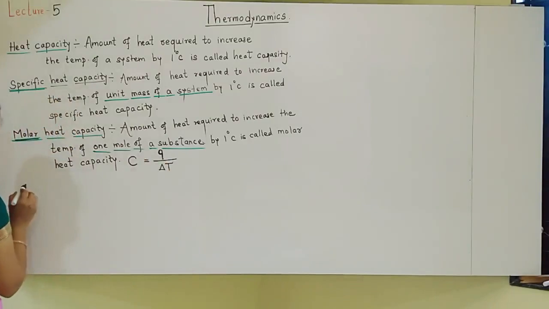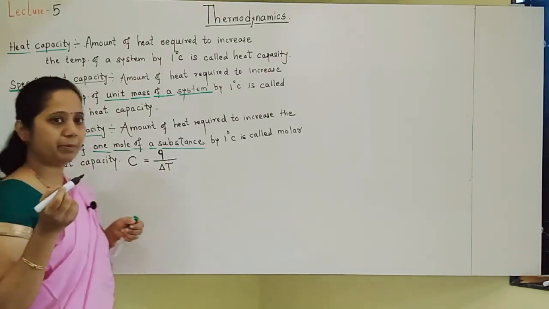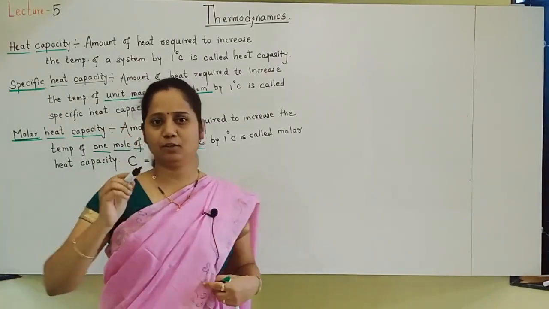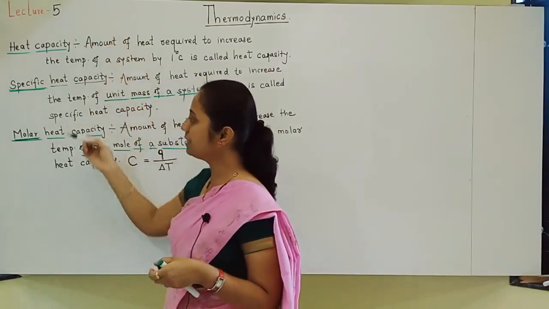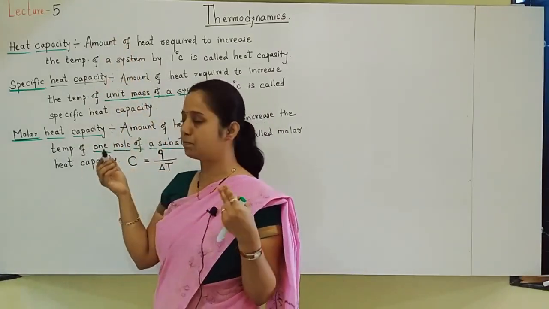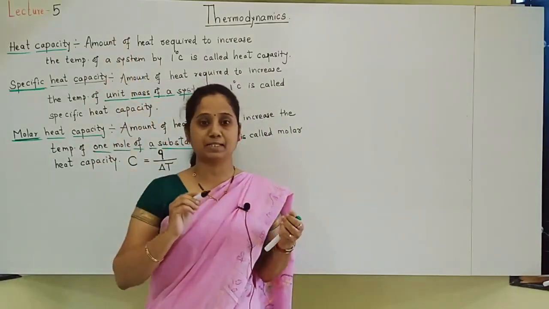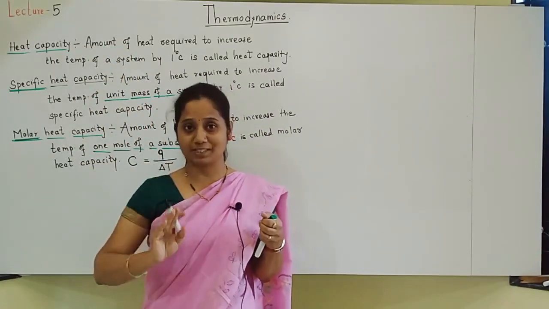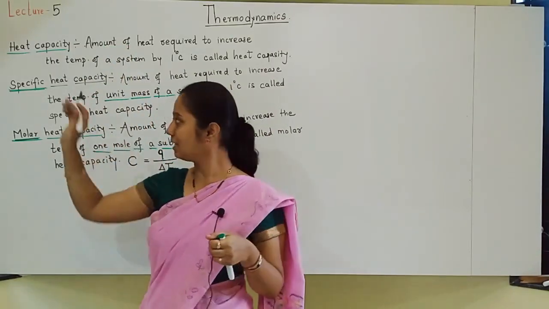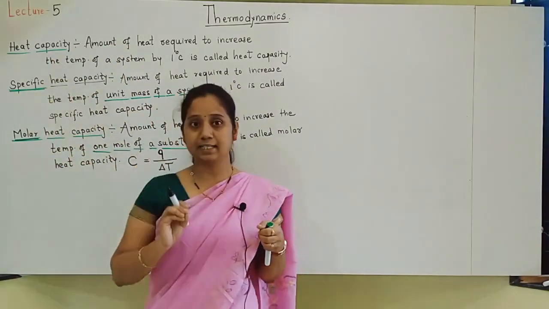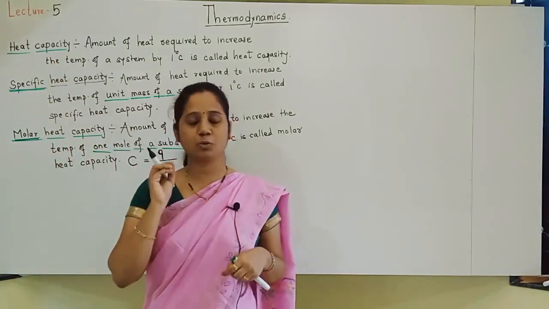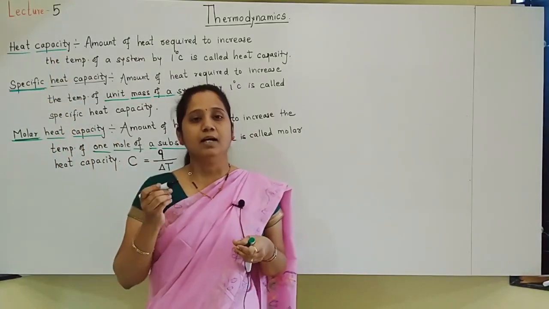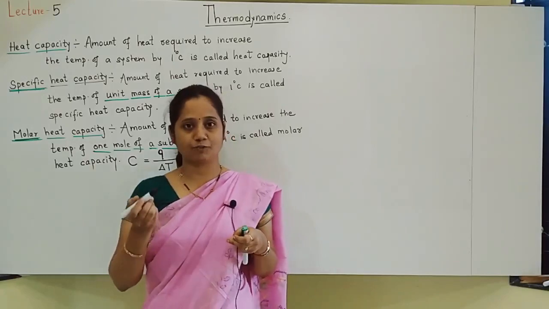Now here, generally a question will be asked: define, a 2 marks question. Any of these definitions, either heat capacity, specific heat capacity, or molar heat capacity, all definitions are not the same. So whatever differences are there, that is mentioned. Understand the differences and the definition should be written very perfectly. Along with that, they will ask a question for 1 mark.